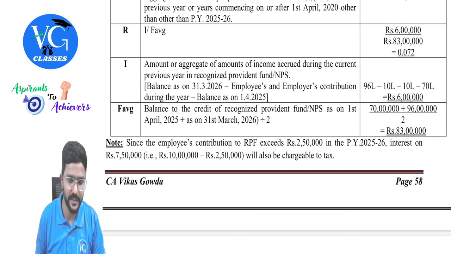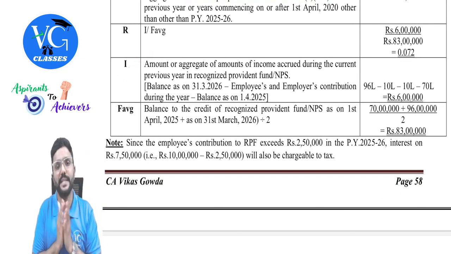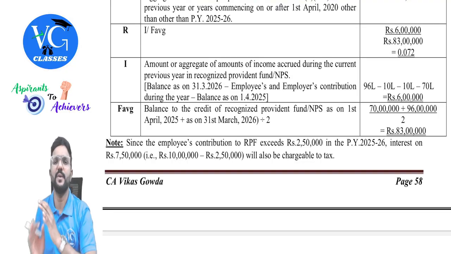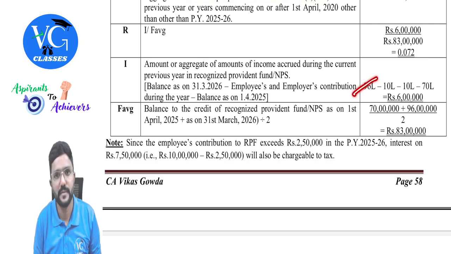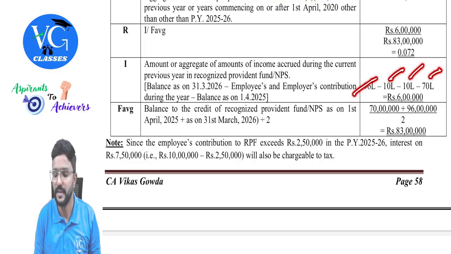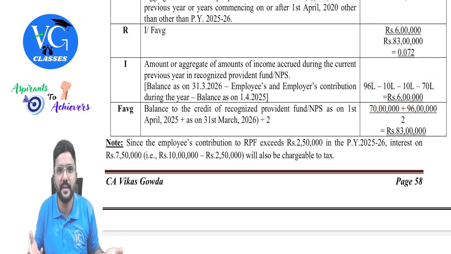Now this is important, guys. What is the income earned during the year? Very easy, guys. Take the closing balance of the fund. From that, you deduct the employee contribution during the year, the employer contribution during the year, and the opening balance. Remaining is the income earned during the year.